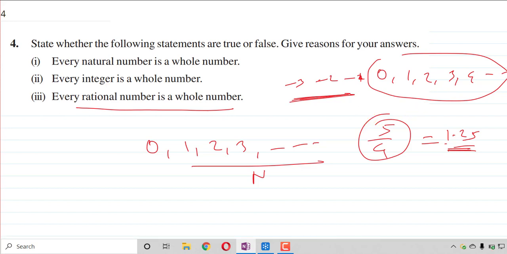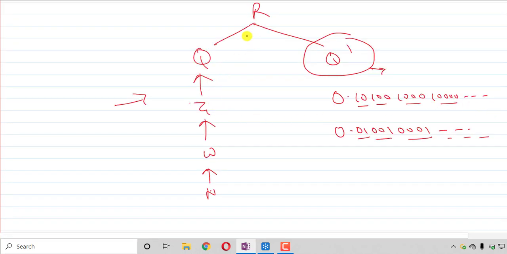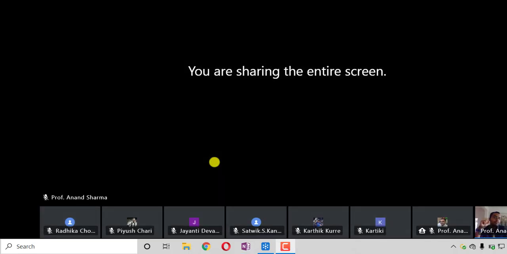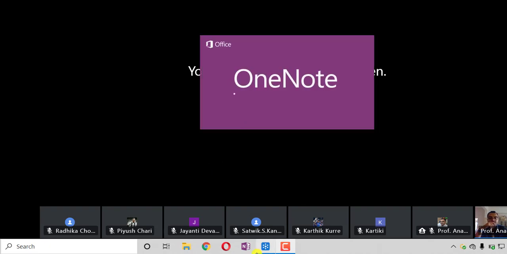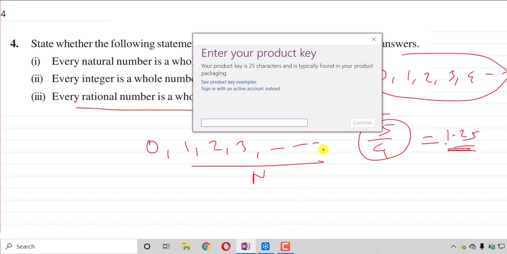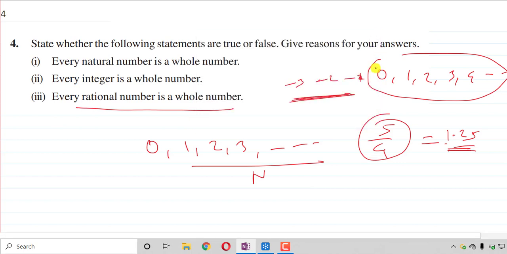If you are facing any difficulty, just go to this tree diagram. All natural numbers are whole numbers, all whole numbers are integers, all integers are rational, and rationals are real numbers. Reverse will not be possible, right? Getting it? So just remember this.